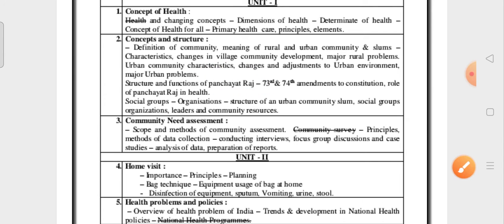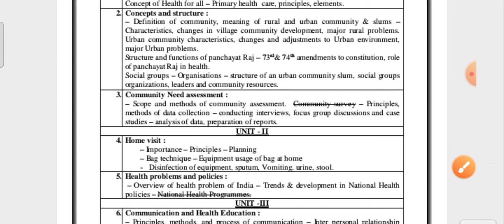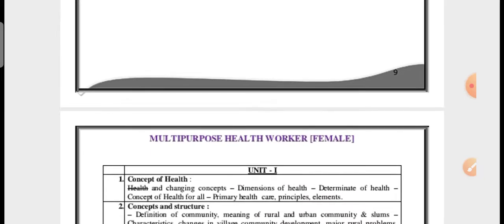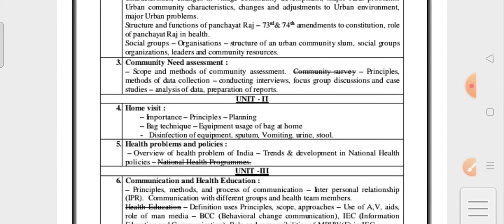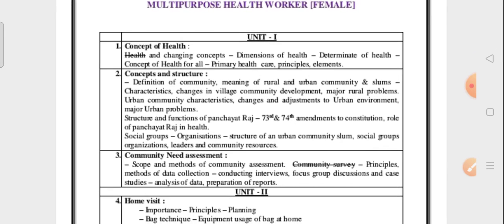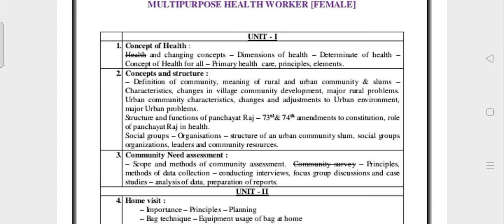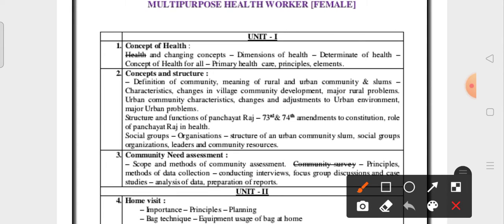Next, coming to the third unit. The third one is community need assessment. In panchayat raj you can write it, and groups are also important. Next, coming to community need assessment: nothing is that important. They may ask about methods, which are also not that important. Unit one, dimensions of health. In unit one you have to do dimensions of health.